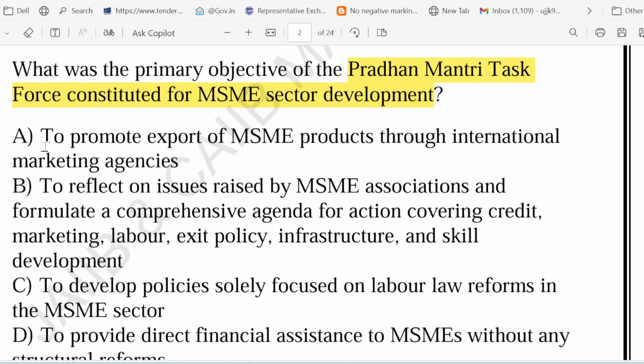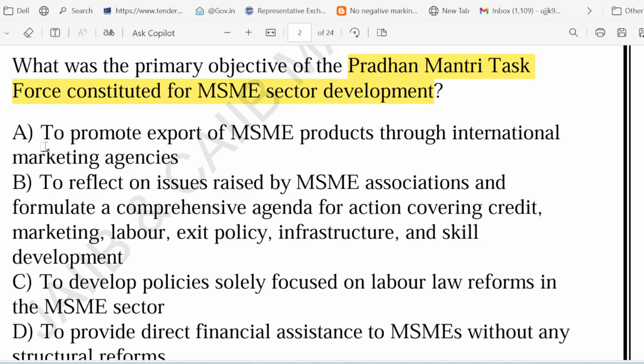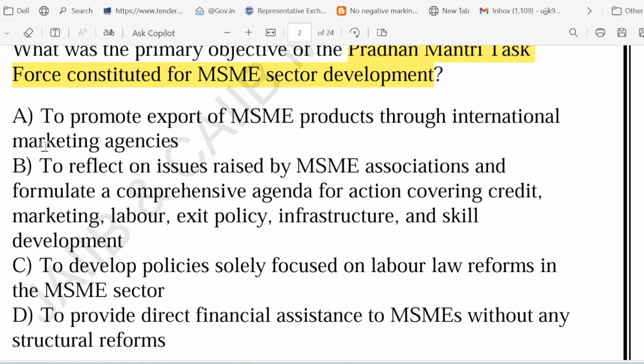Option A, to promote export of MSME product through international marketing agency. Option B, to reflect on issues raised by MSME association and formulate a comprehensive agenda for action. Option C, to develop policies solely focused on labor law reform in the MSME sector. Option D, to provide direct financing assistance to MSME without any structural reform. Very good question it is. So let's discuss this particular question.